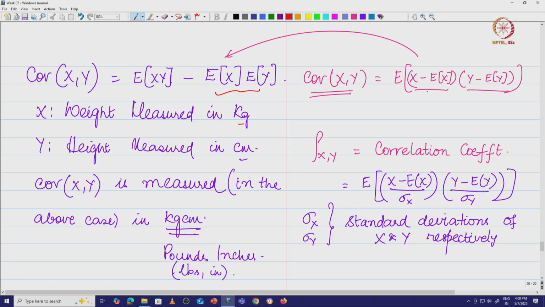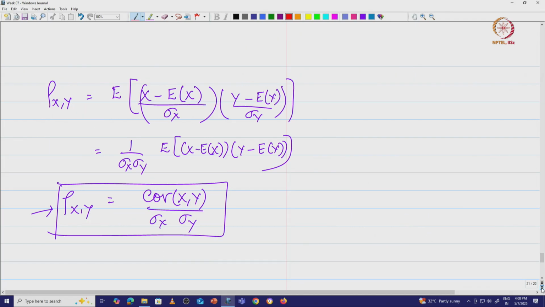The expected value of this product, we found, just becomes a number without any dimension, and we call it the correlation coefficient. Finally we got the expression for it: the correlation coefficient rho xy is equal to covariance of xy divided by standard deviation x, standard deviation y.